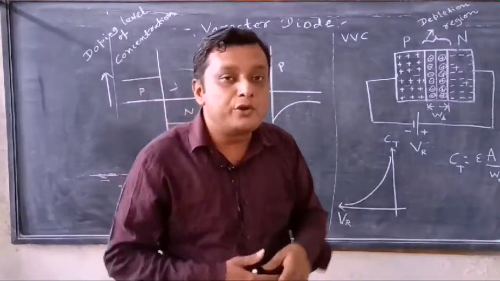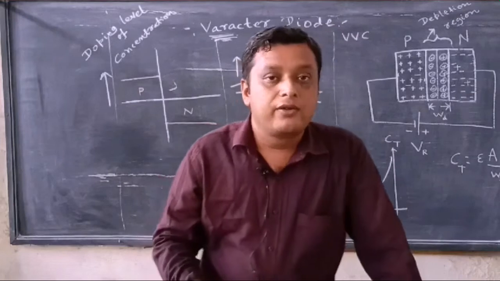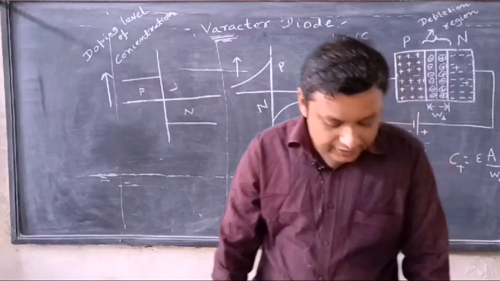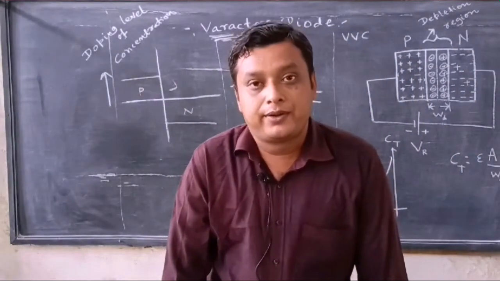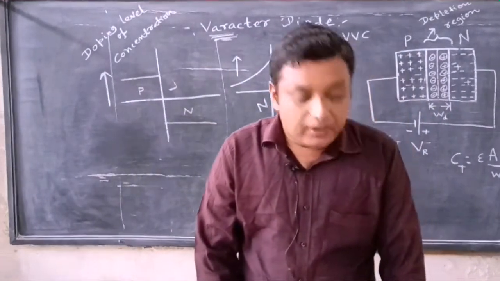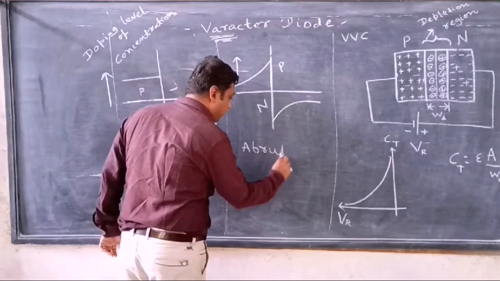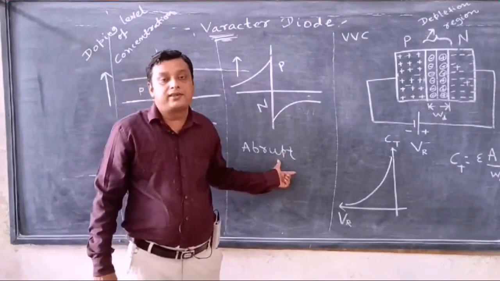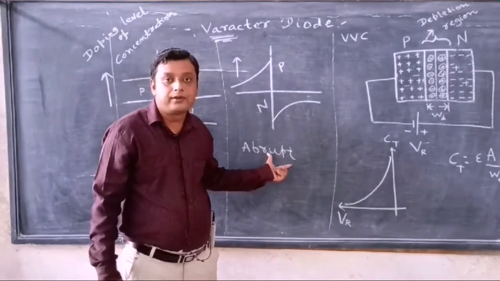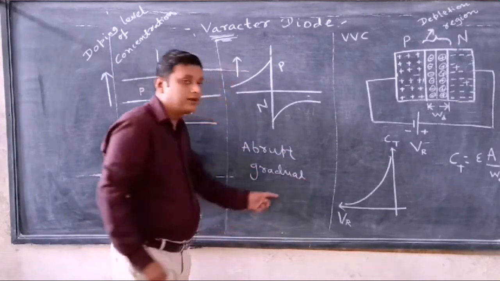Actually there are two types of varactor diode based on the doping level of impurities. First there is the hyper abrupt varactor diode. Abrupt means there is a sudden change. Another is gradual.